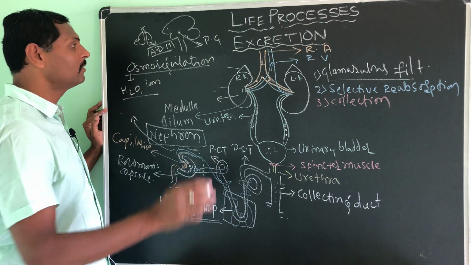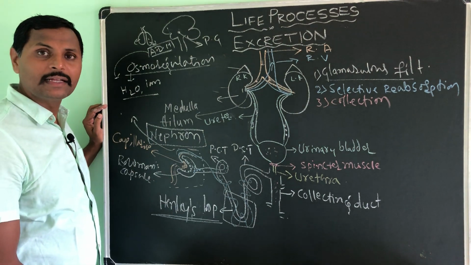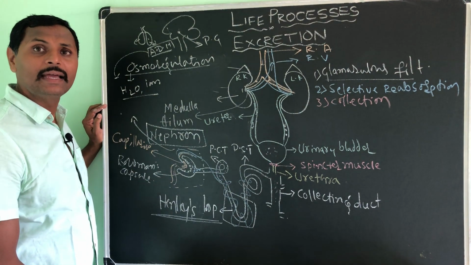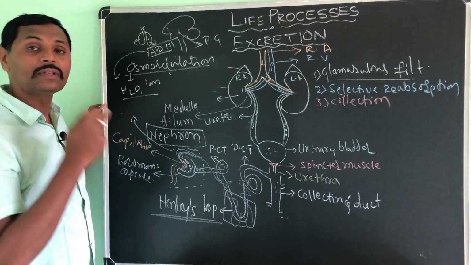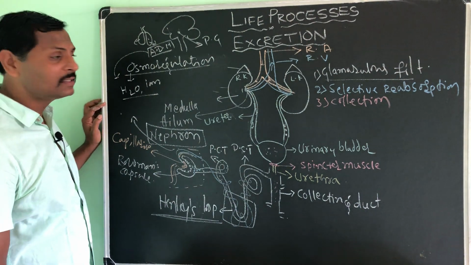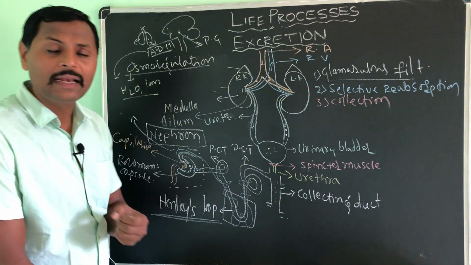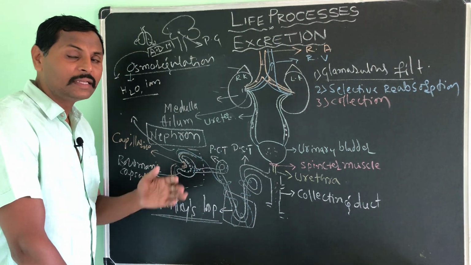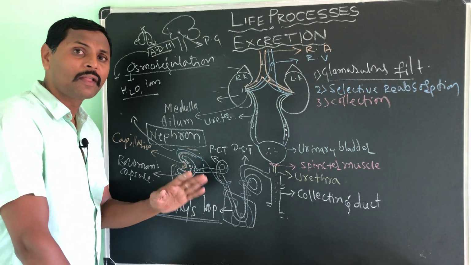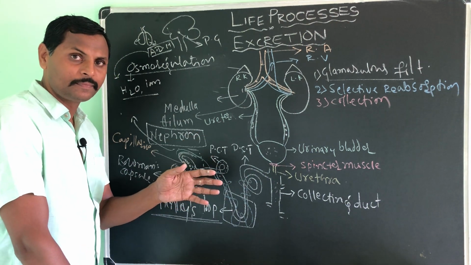Okay, so that will be controlled by ADH, which informs the Henle's loop, so that the Henle's loop will control this osmoregulation. That means, suppose the water molecules are more in the urine and less in the blood, at that time the Henle's loop will simply give the water molecules back to the blood.